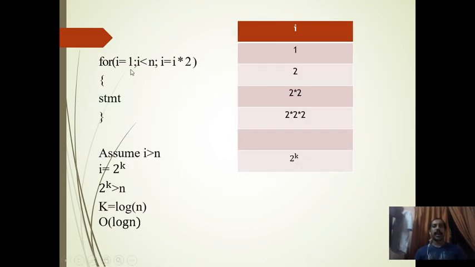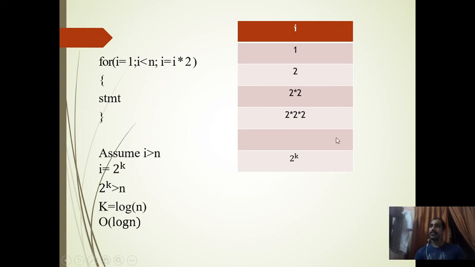Another statement: i equal to 1, i is less than n, i equal to i into 2, and a statement is there. Here i is being multiplied by 2 each time. Initially i will be 1, next time it will be 2, next time 4, that is 2 into 2. Next time it will be 2 into 2 into 2, that is 4 into 2, 8. Next time it will be 2 into 2 into 2 into 2. Like that, at the kth position, we are assuming it as k.